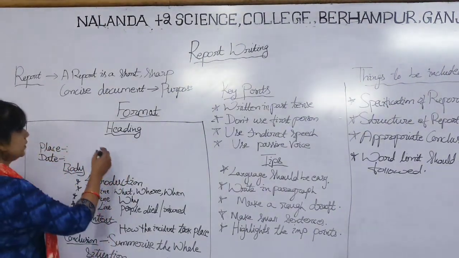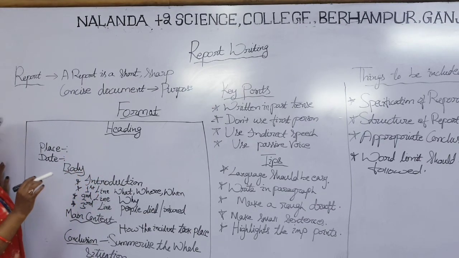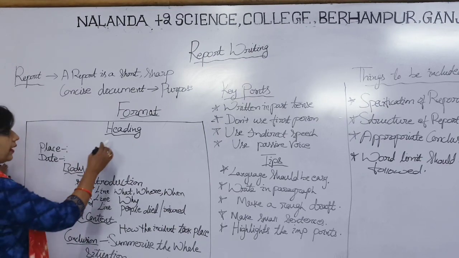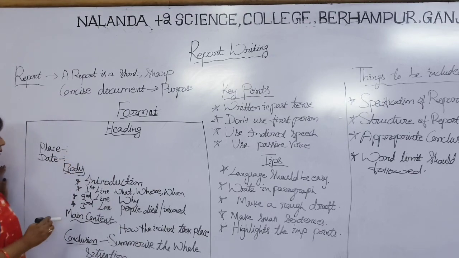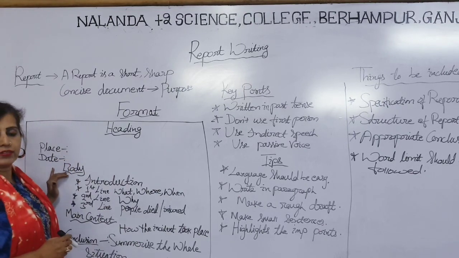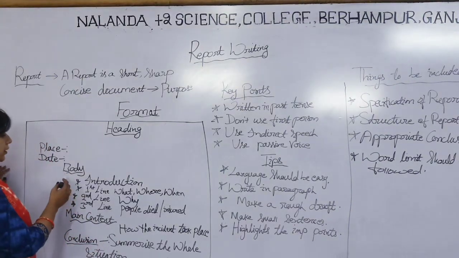Here, first of all, you have to write the heading of the report. Whatever it is on, you will find it in your question. You have to pick it out and write the heading. Then you have to write the place and date, and the date should be written in the past tense. We have to put the past date when the incident had occurred. And the next one is the body of the report.